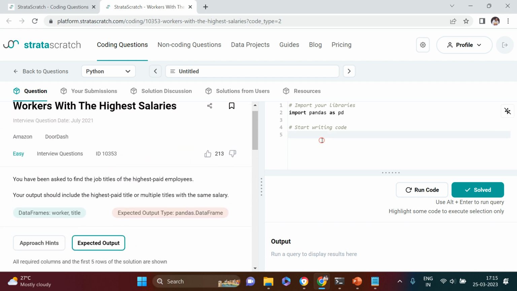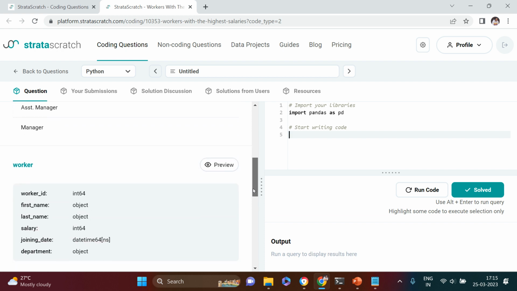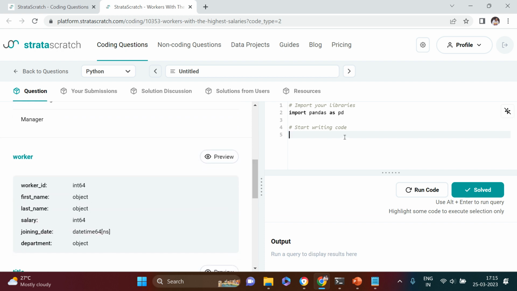Let me first find the max salary. From worker, I take the salary column and call max. The value which I got is this. Let me store this in a variable called max_sal.